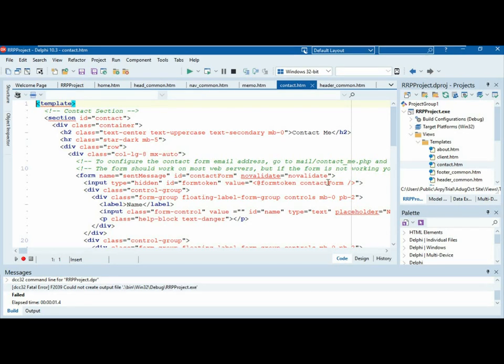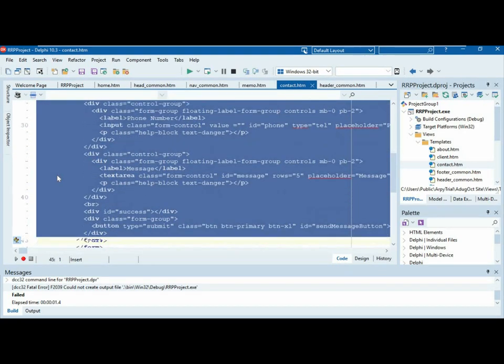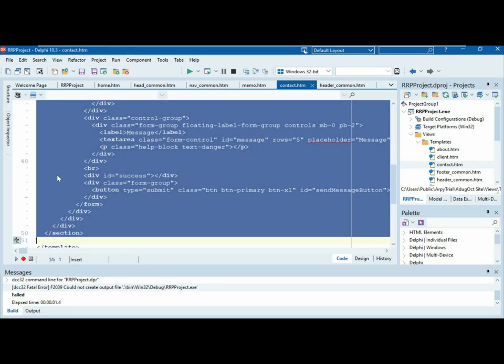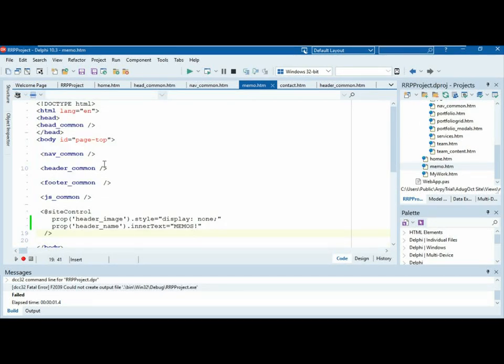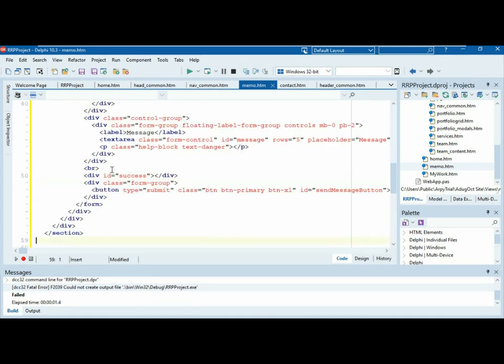But if you do that, then you have to follow that theme's way of doing things. That's why I'm copying something out of something I already know works, rather than just trying to do it myself. So this whole section is kind of what we want. It's got more things than we need, but that's all right. I'll take that whole section out and dump it into my new page. Probably in the future I'll turn it into a template, but that's all right. I want it to go somewhere between the header and the footer, right?